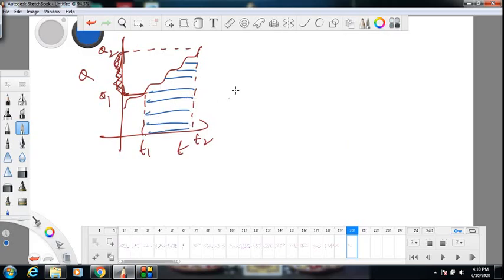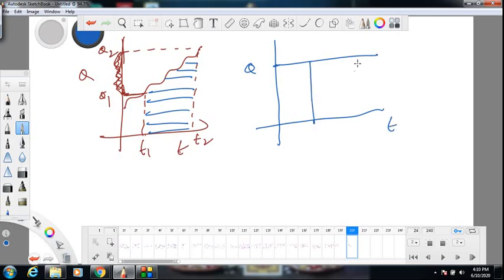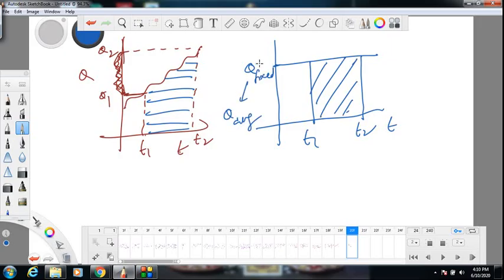Okay. Now if there was an average value of this quantity, a fixed value that never changes with time, that fixed value which gives the same area from t1 to t2 as this area, that fixed value is called the average. That means you are equating this area with this area.